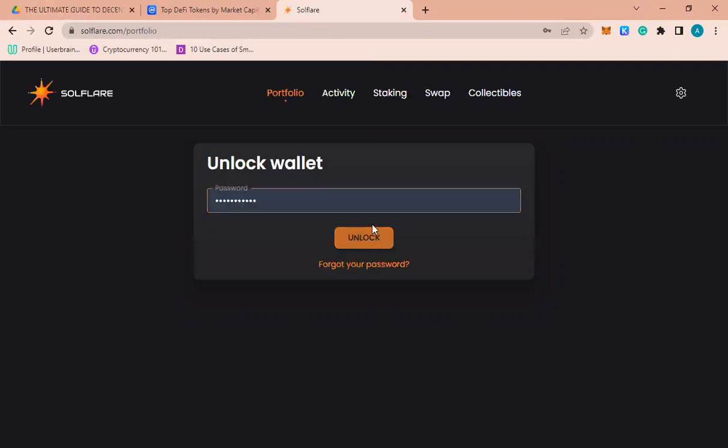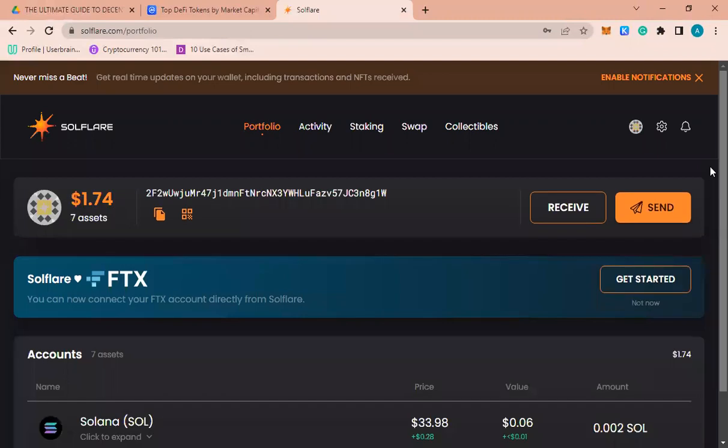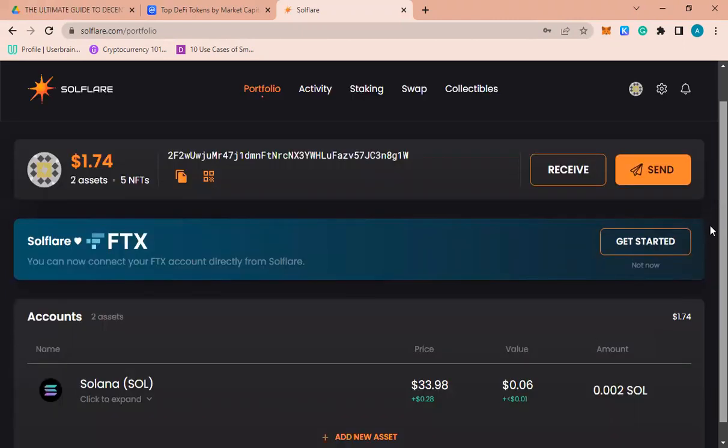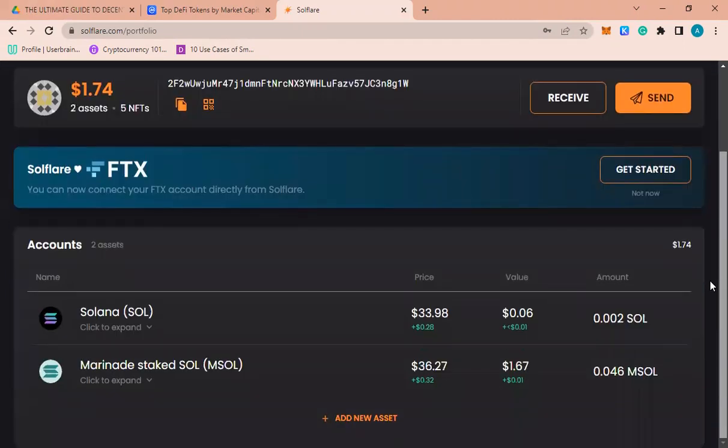So here we are staking with validators. This is just the practice wallet. You can see this is the amount. I exchanged my SOL for this coin, and I exchanged 0.04, I think it's 0.04. Now I have 0.046. The reason why it's small is because the unit of SOL I used is small. For the purpose of this video, I'll be doing more with the assets. So you should know that the higher your investment, the higher your reward.